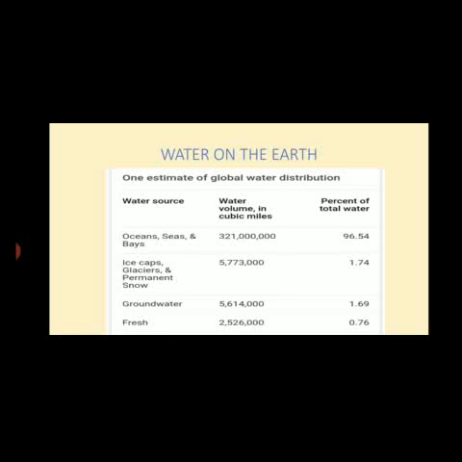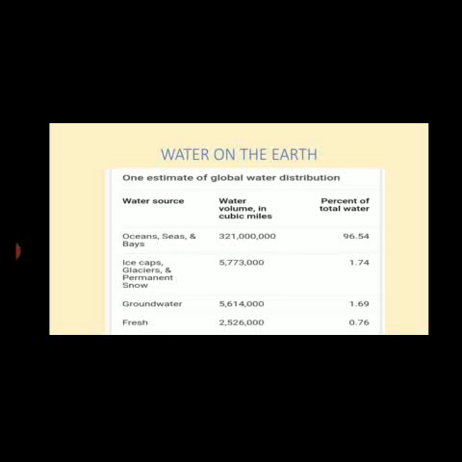Water on the earth. Earth is known as the blue planet or watery planet. Why? Because 71% of earth is covered by water. Now the distribution of that 71% is: ocean, sea and bay 96.54%, ice caps, glaciers and permanent snow 1.74%, groundwater 1.69%, fresh water 0.76%.